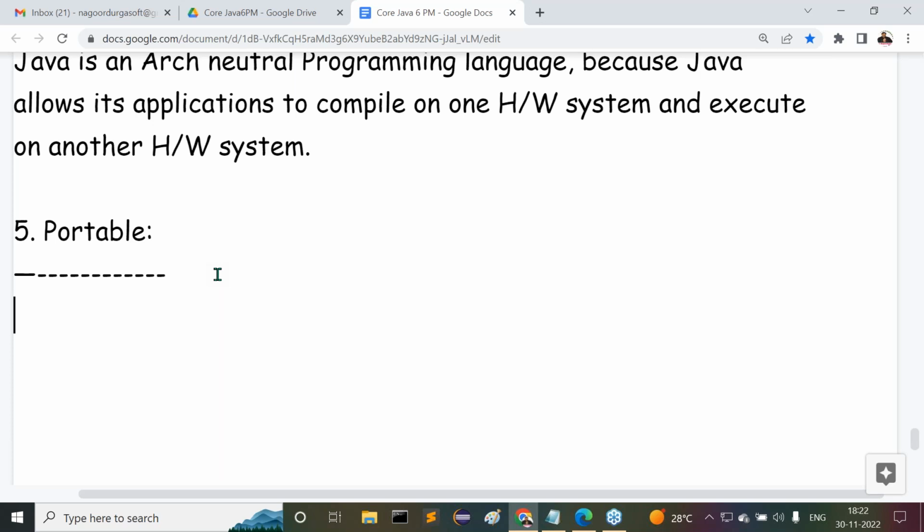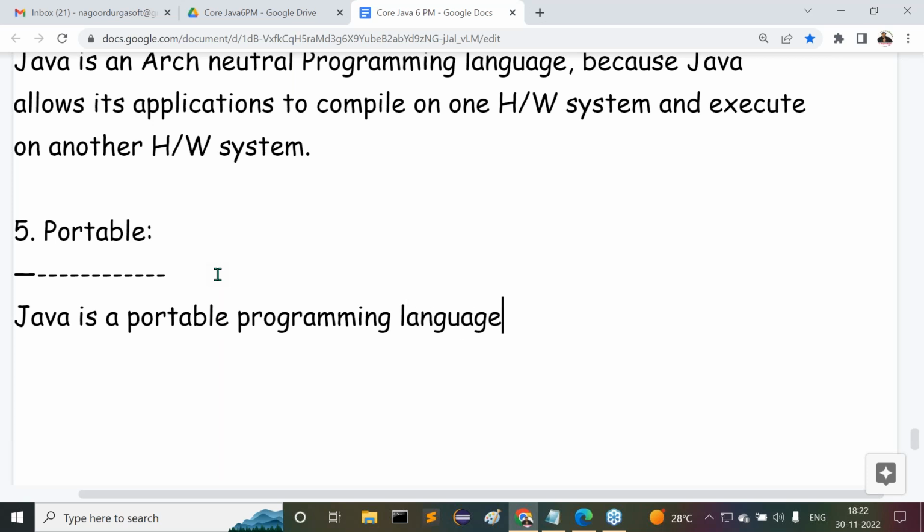So finally, is my SIM card portable or not? The number, whatever is taken with the SIM card, is that portable or not? Yeah, in the same way, Java is a portable programming language.